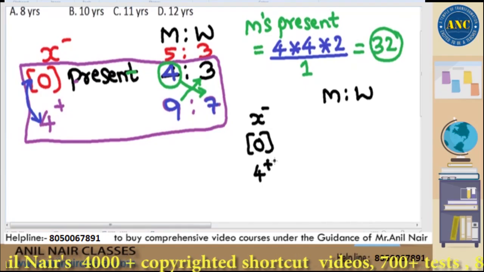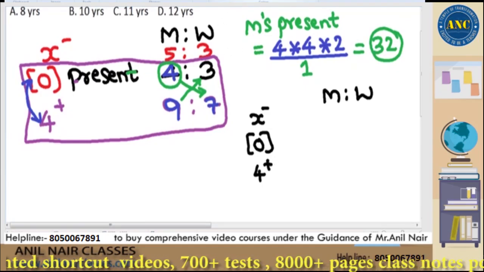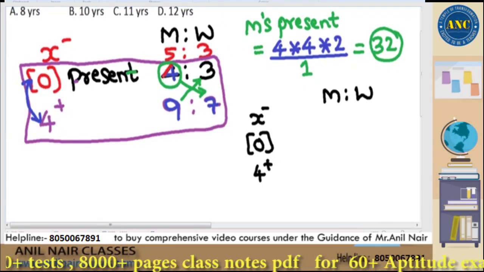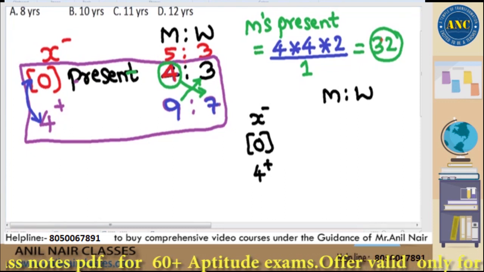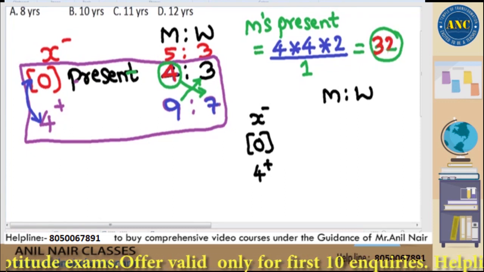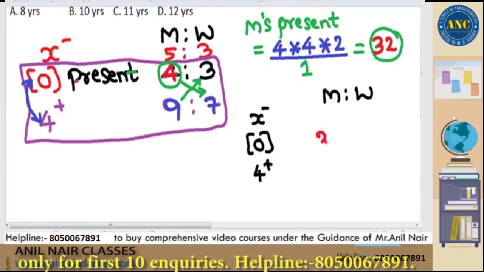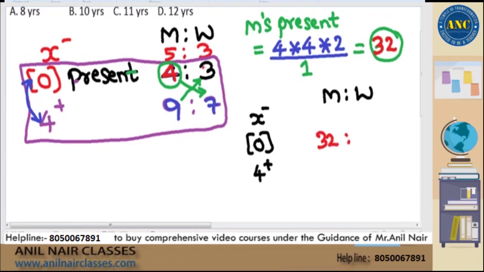4 years later it is 9:7. According to the ratio, the present scenario is 4, the man's age is 4. According to the question, 32. 4 should become 32, so multiply by 8. 3 also multiply by 8. 3 into 8 is 24. 4 years later they will be 32 plus 4, 24 plus 4, 36 and 28. Right? 36 and 28. Now the actual question is, how many years before were they married?